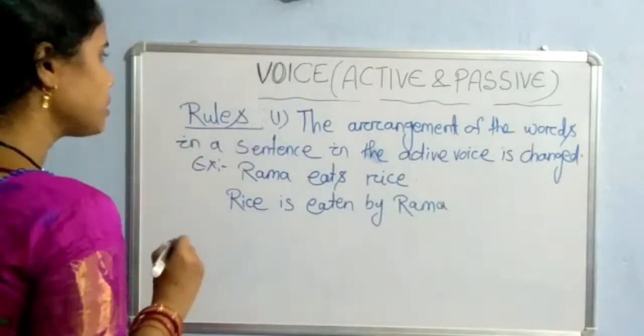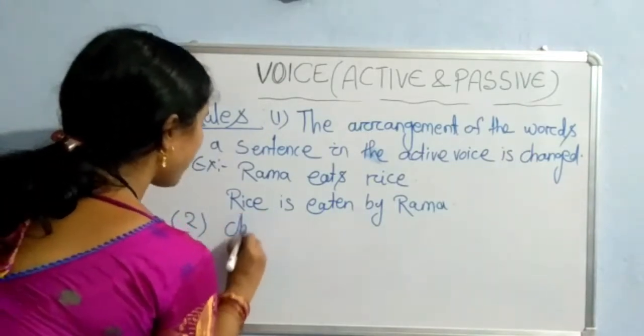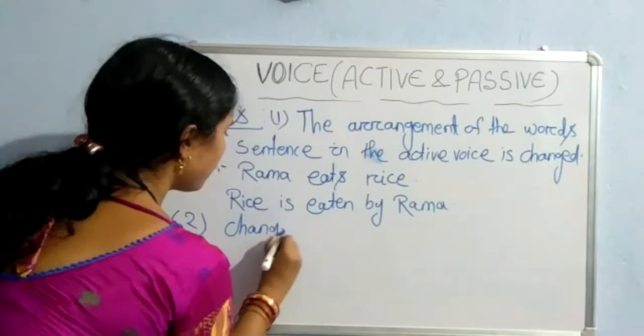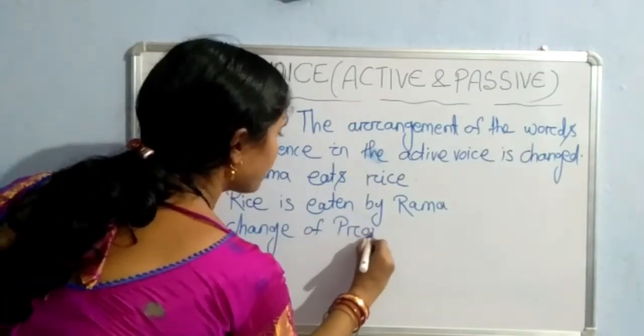Then come to the second rule, and that is change of pronouns.